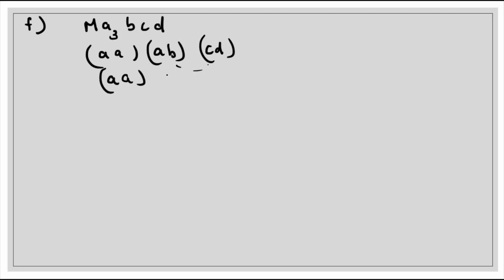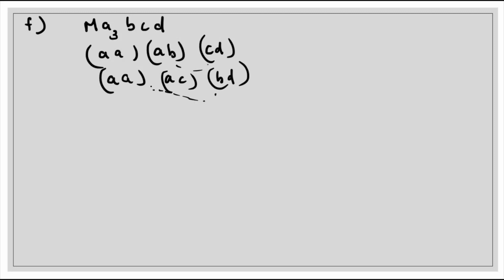Ma3BCD. Now in this case let us see how many combinations are possible. We can write it as AA, AB and CD. This is our first combination. Again on interchanging these ligands we will be getting AA, AC and BD.